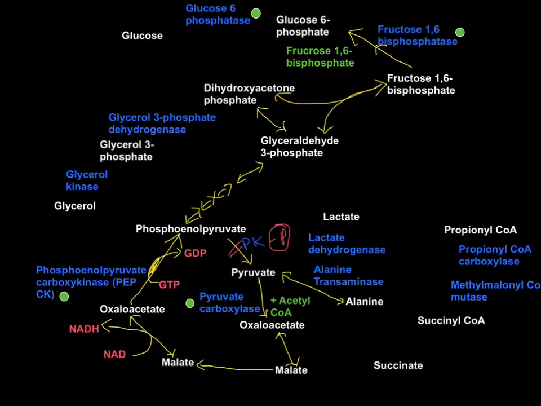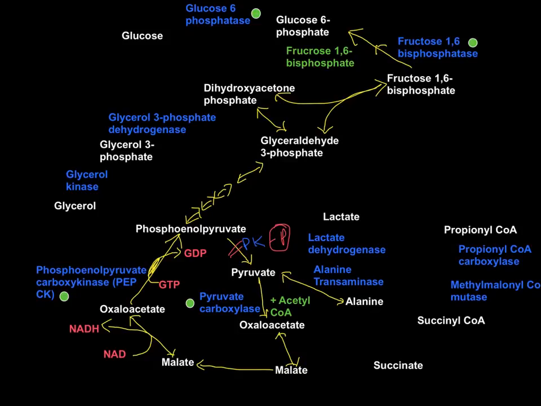Fructose 1,6-bisphosphate is converted to fructose 6-phosphate initially, and that job is done by fructose 1,6-bisphosphatase, and that fructose 6-phosphate can be converted to glucose 6-phosphate.